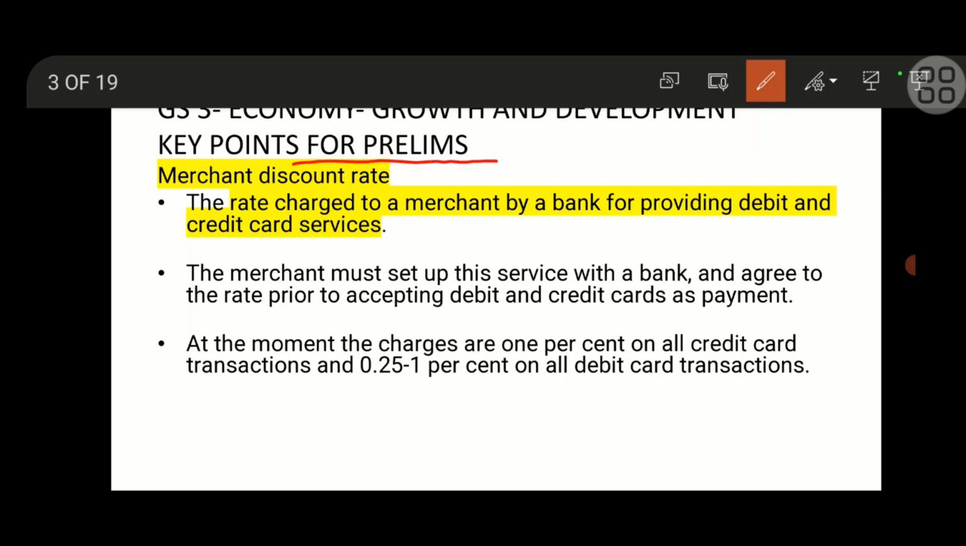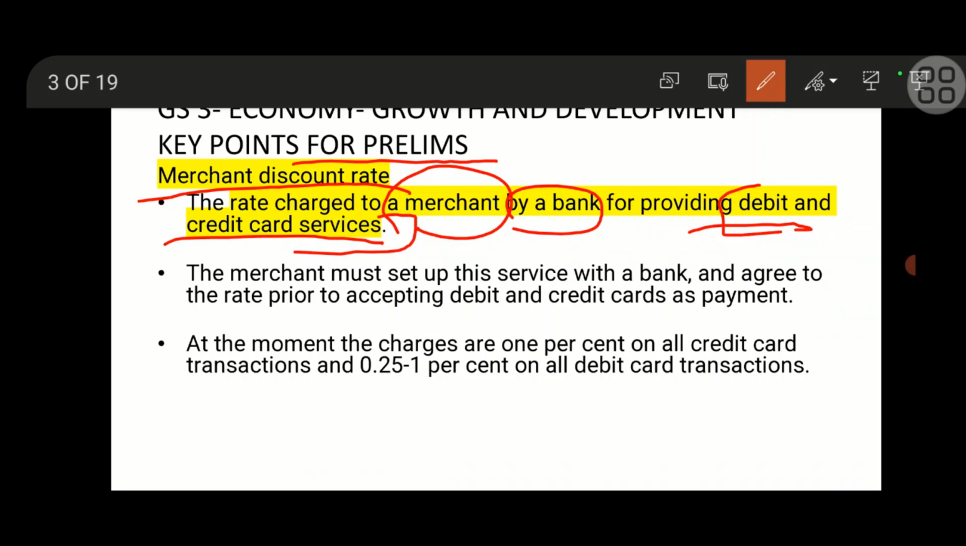So for prelims you need to know about merchant discount rate, which is a rate charged by a bank to a merchant who is providing debit and credit card service. To improve digital India and cashless India, whoever promotes debit and credit card service, the bank will charge a merchant rate. This merchant rate has been reduced so far.